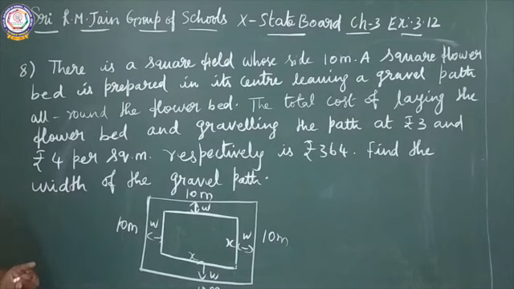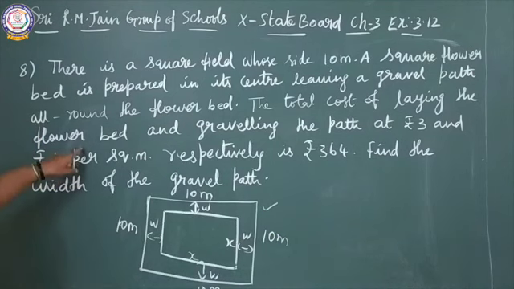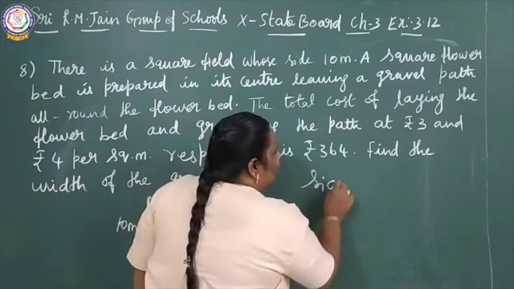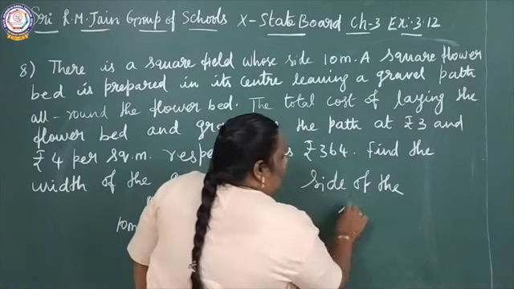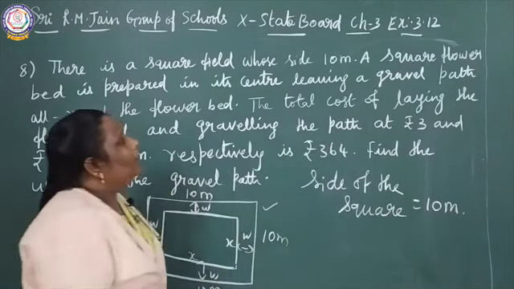See, the total cost of laying the flower bed and graveling the path: laying the flower bed costs rupees 3 per square meter, and graveling costs rupees 4 per square meter. The total charged is rupees 364. Find the width of the gravel path. So the side of the square they have given us is what? Side of the square equal to 10 meter.